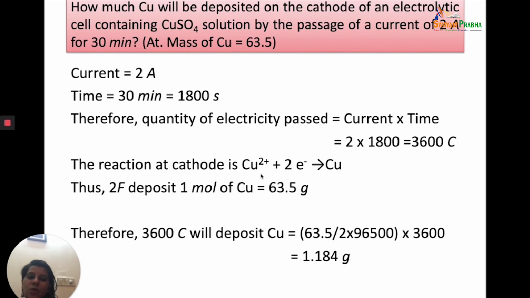Now the reaction is copper 2 plus accepts 2 electrons and forms copper, and 1 mole of copper corresponds to 63.5 grams. So 2 Faraday of electricity passed deposits 1 mole of copper, which is 63.5 gram. So for 3600 coulomb will deposit how many? Just the unitary method, 63.5 divided by 2 Faraday into 3600, and we get this much grams of copper deposited. Very simple, just the unitary method. 2 Faraday is depositing 1 mole of copper, which is 63.5 gram. So 3600 coulombs will deposit how many grams, which is 1.18 gram.